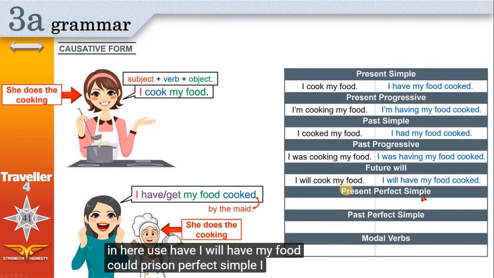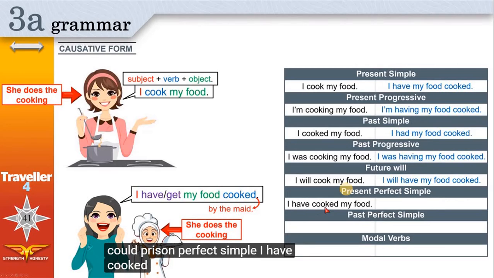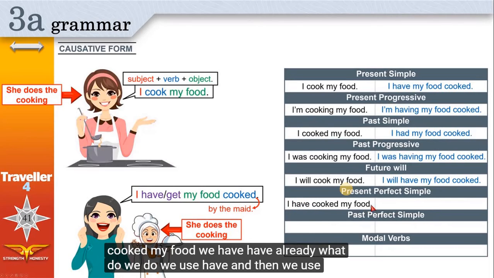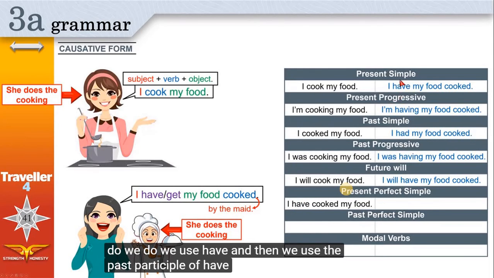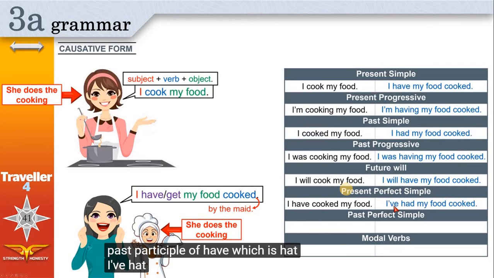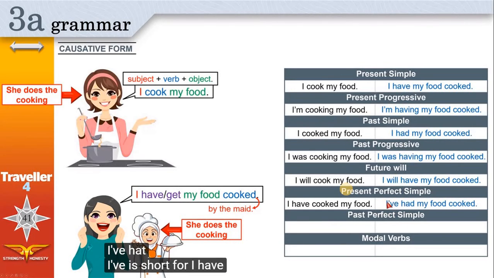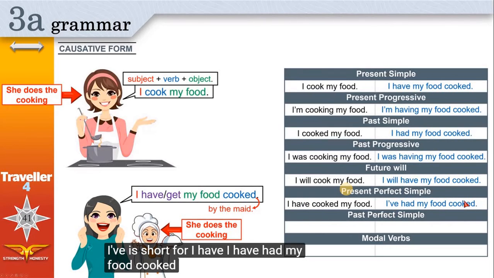Present perfect simple. I have cooked my food. We have already. What do we use? We use have and then we use the past participle of have, which is had. I've had. I've is short for I have. I have had my food cooked. I've had my food cooked.